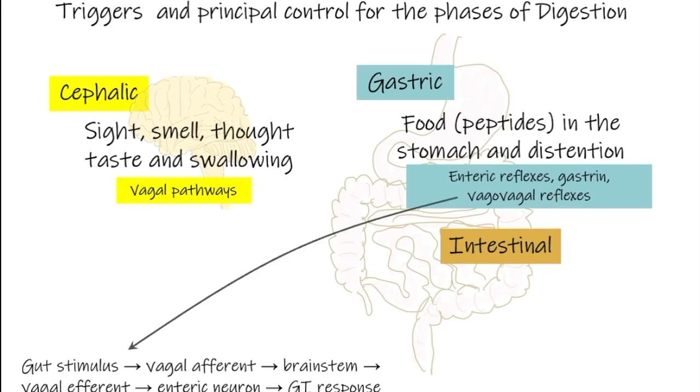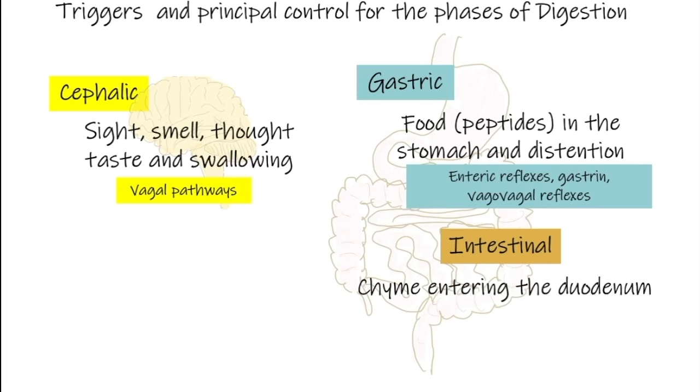Vagal reflexes involve this reflex pathway. A stimulus from the gut stimulates a vagal afferent, which takes that information to the brainstem, which in turn sends out a vagal efferent to an enteric neuron, which are neurons within the wall of the intestine, and then they elicit a response in the GI tract.